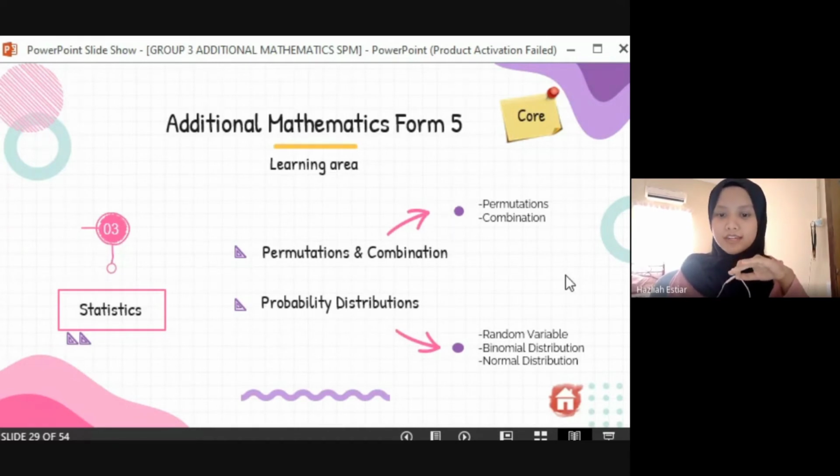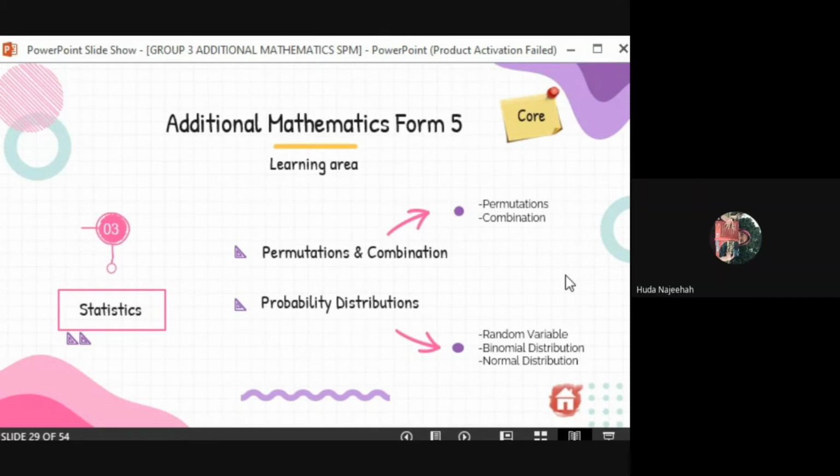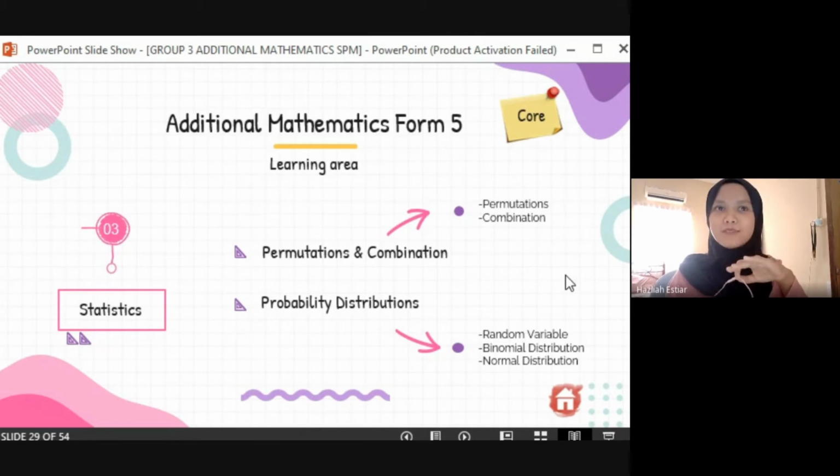Semester 4, right? Isn't it? Semester 5, last semester. Yes. Semester 5. Thank you.